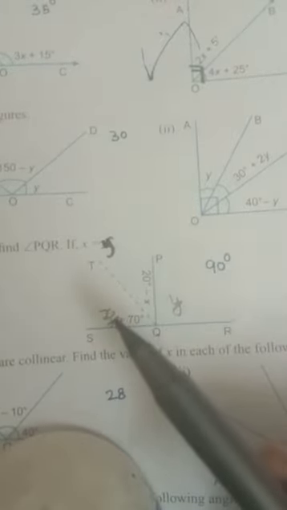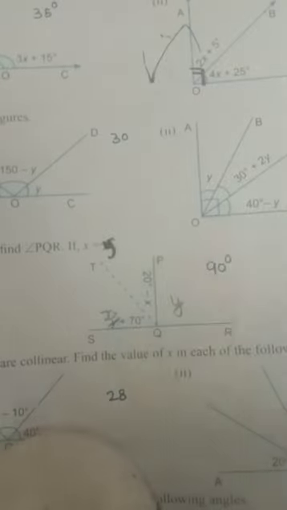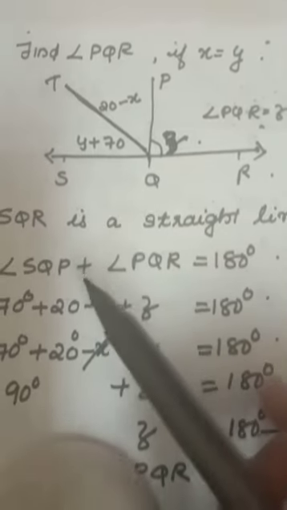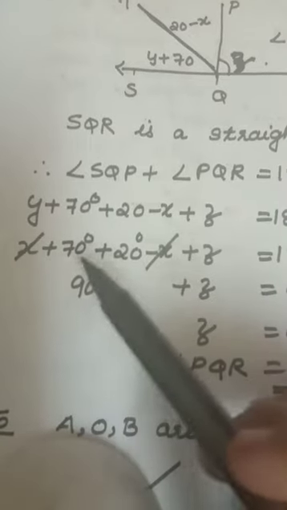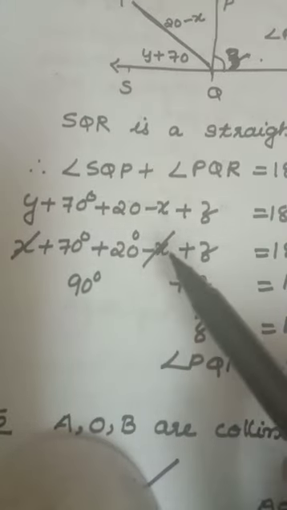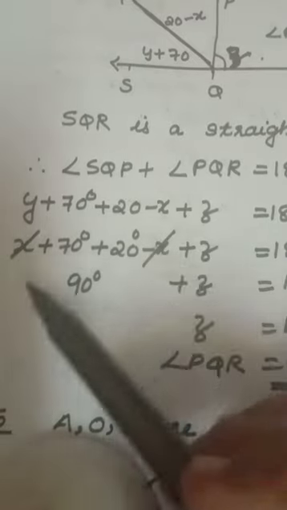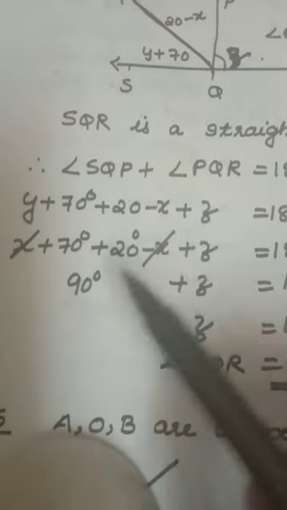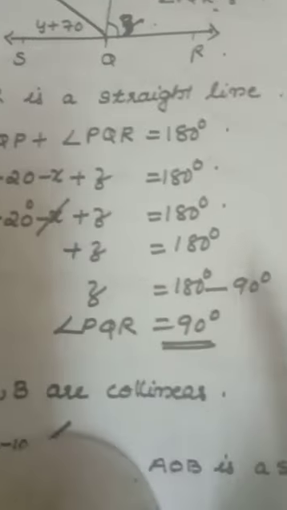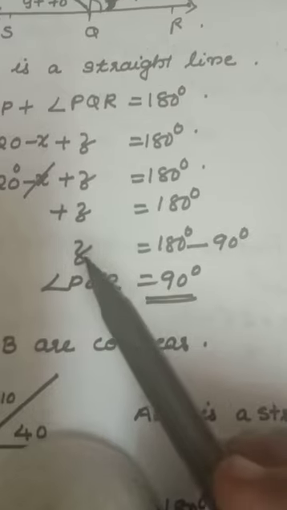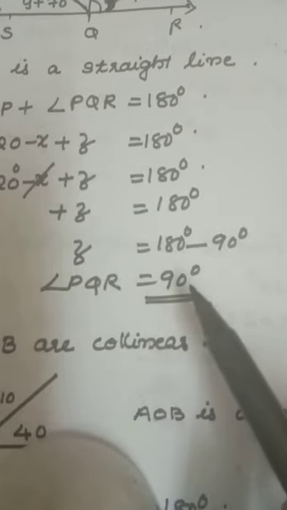So in place of y I put x. So x minus x will come 0. So I cut out. x minus x is 0. 70 plus 20, 90 plus z equal to 180 degrees, z equal to 180 minus 90. You will get z equal to PQR equal to 90 degrees.